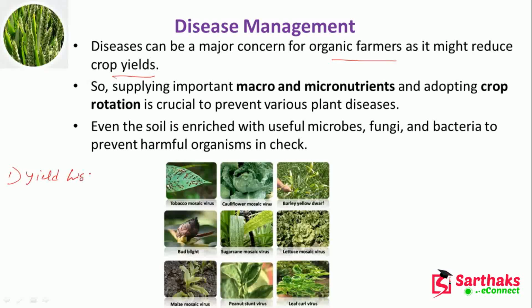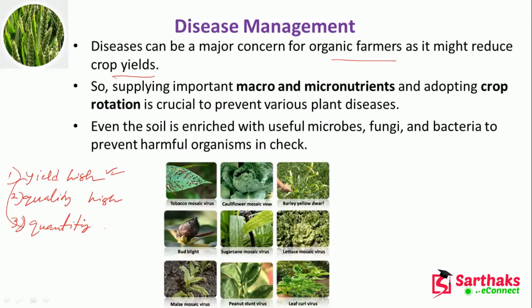The quality should be high, good quality. Whenever we say that yield should be high, that means the quantity is large, the produced quantity is large, and whatever crops are produced have very good quality.